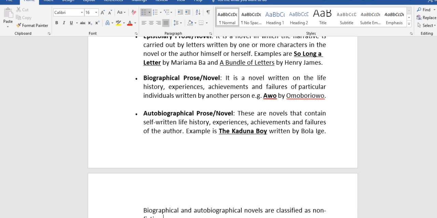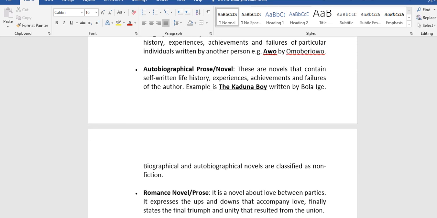Next is autobiographical prose. This is related to the life history of somebody also, but in a different way. These are novels that contain the self-written life history, experiences, achievements, and failures of the author. An example is The Kaduna Boy, written by Bola Ige. Autobiography is self-written life history. When you are writing your own life history, you are writing an autobiography. That is why it is different from biography. Biography is written by another person, about another person's life history.